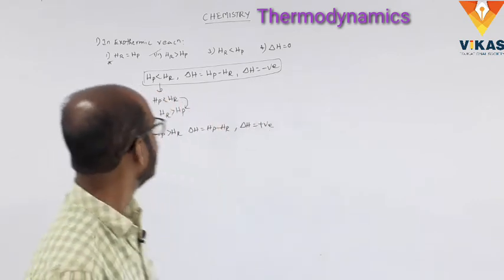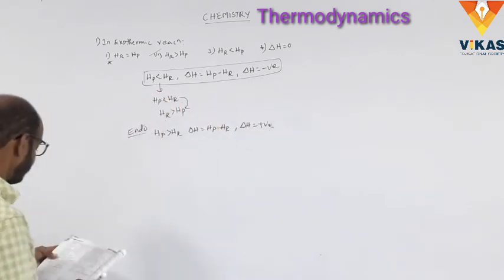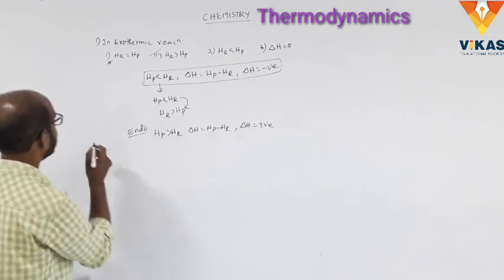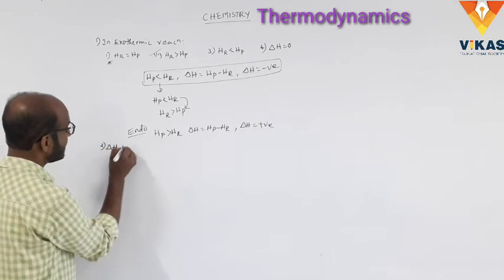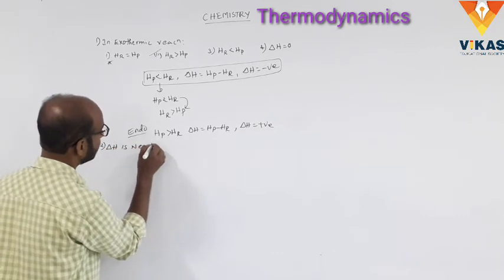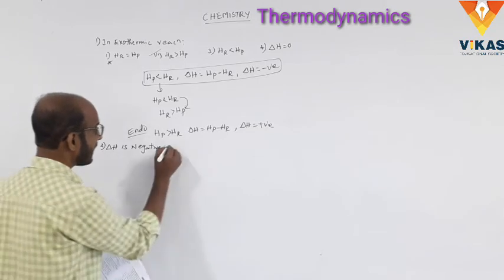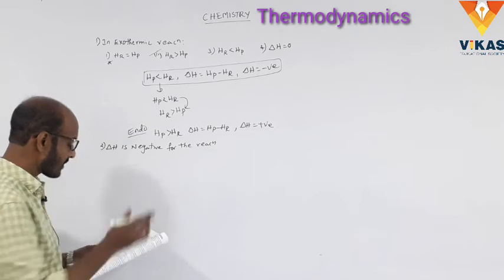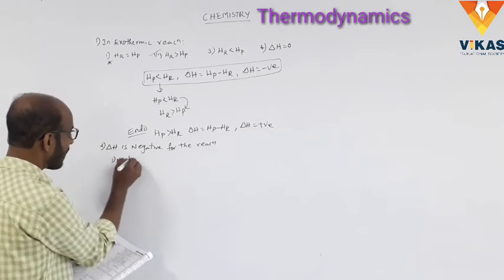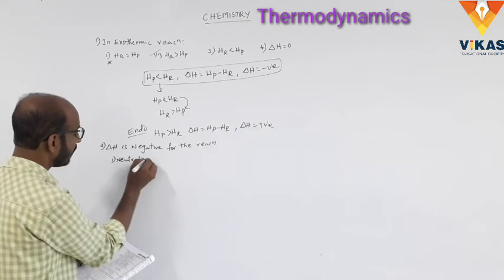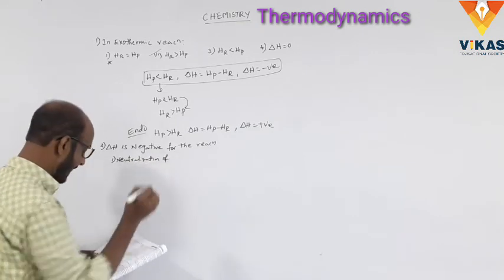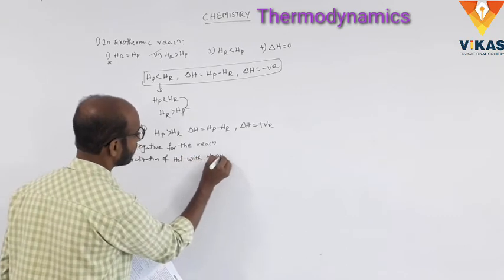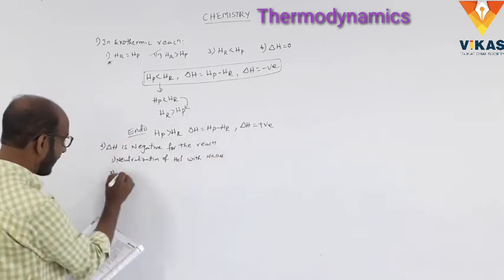And next one. Delta H is negative for the reaction. Number 1, neutralization of HCl with NaOH. Number 2, work done.